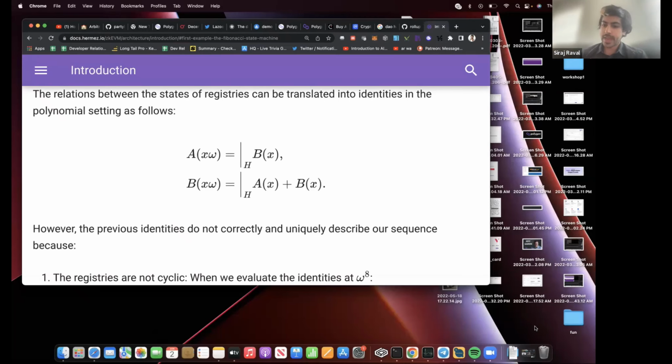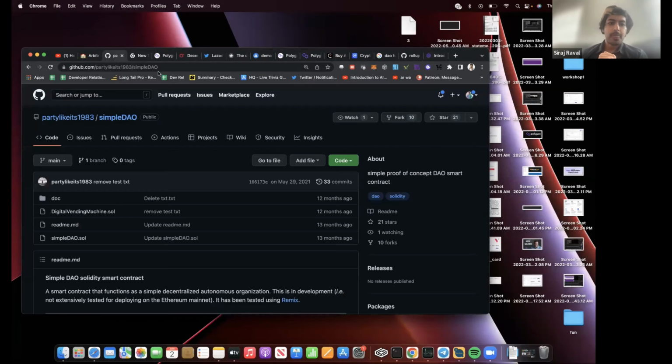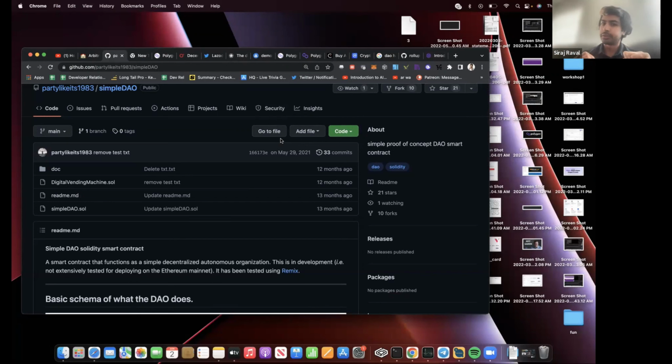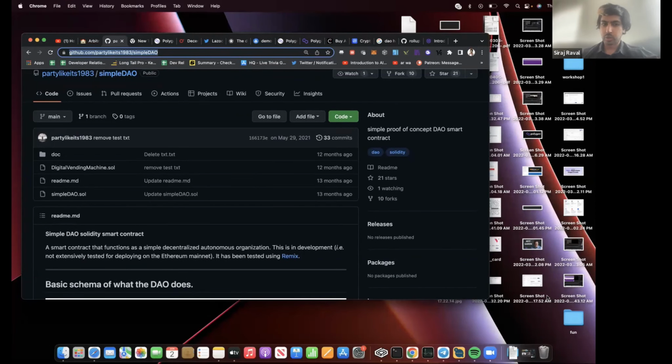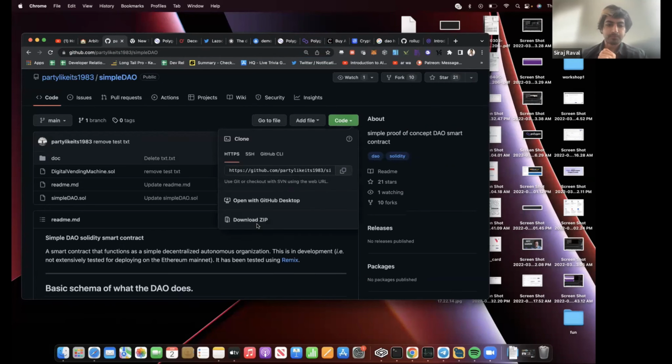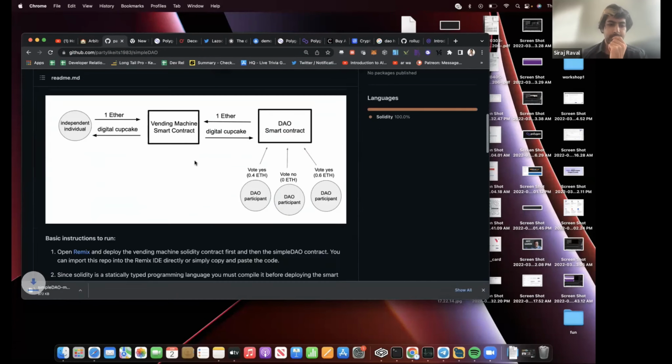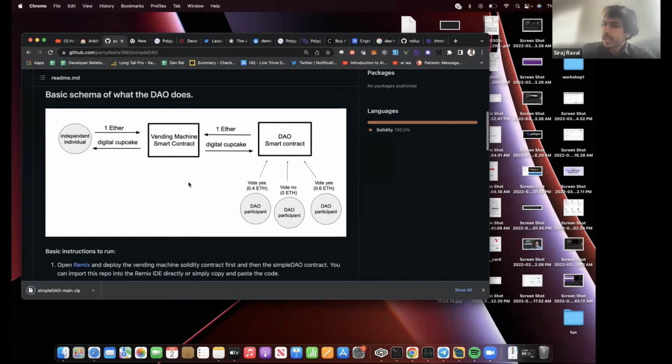Okay, so that's that. Now we're going to get into building a decentralized autonomous organization. So how do we do this? Well, what I like to do is start real simple. So I'm going to share with you a GitHub repository by Party Like It's 1998. This is really the most simple decentralized autonomous organization, DAO, that I found on the web. So I'd like you to go to this link and download this code. We're going to download it together and take a look at this. So here's the idea. It's called Simple DAO, and we're going to build it today.